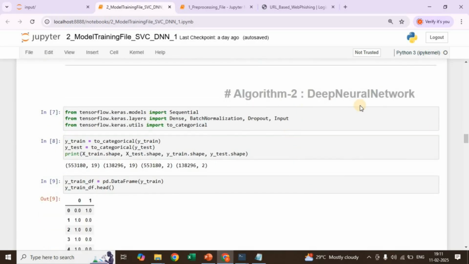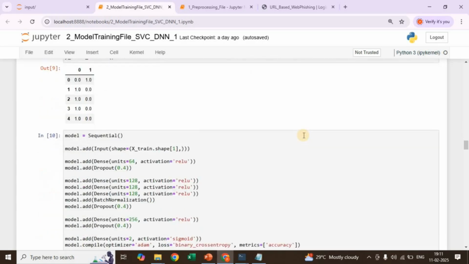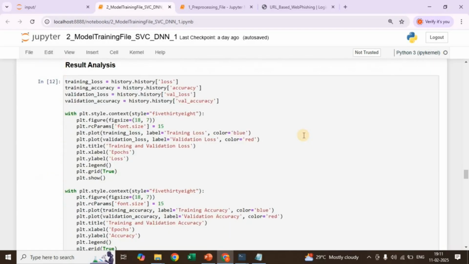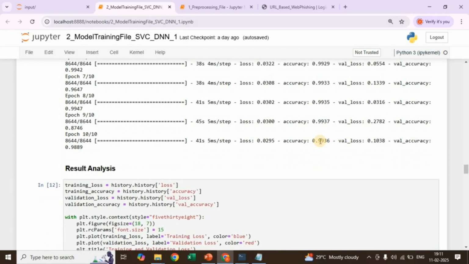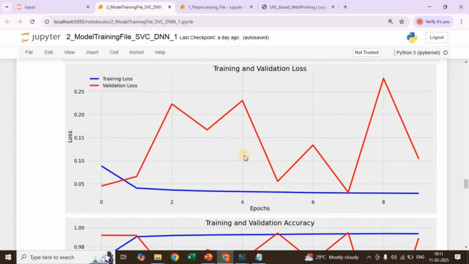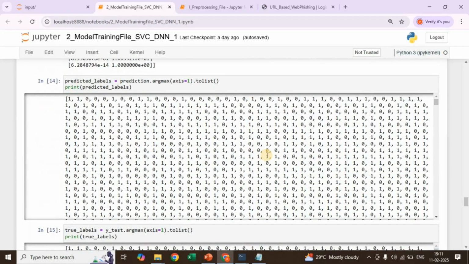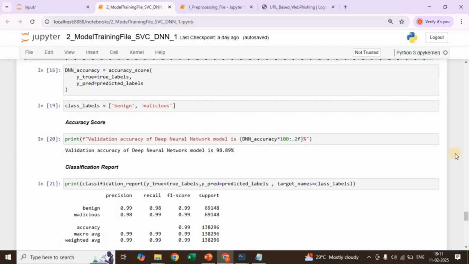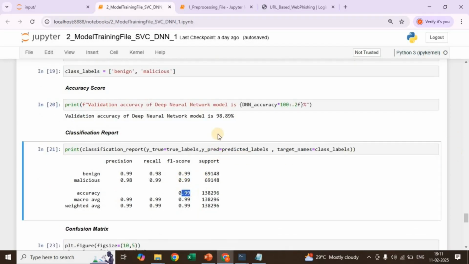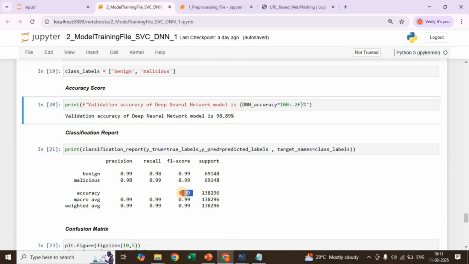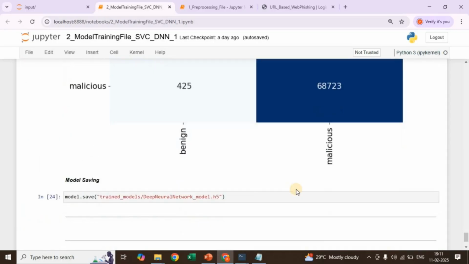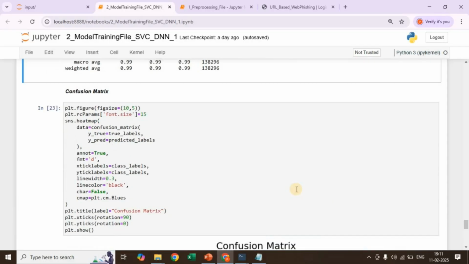Then we are going with an algorithm, the deep neural network. In that deep neural network or ANN, we are getting an accuracy of nearly 99%. Here the training accuracy is 99 and the validation accuracy is 98. This is the training and validation loss graph, and the accuracy graph, and we are testing with the test data, and this is the confusion matrix. We are getting 99% accuracy, very precisely 98.89, which rounds off to 99. Everything is done.